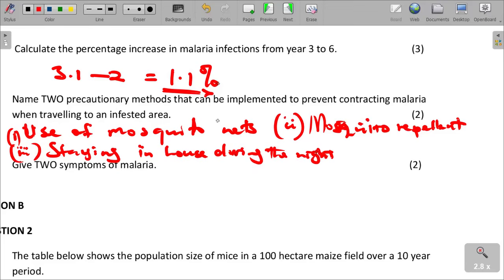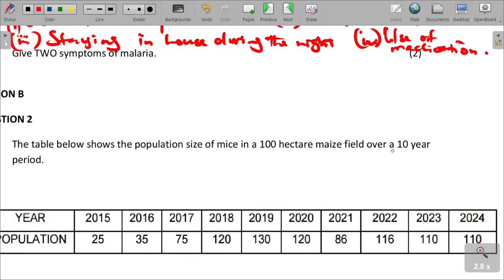When people in homes are closing windows, they ensure that mosquito cannot go inside. And then we can also talk about use of medication. Use of medication can also help in preventing the contraction of malaria.